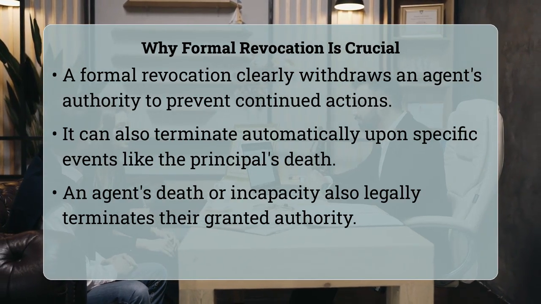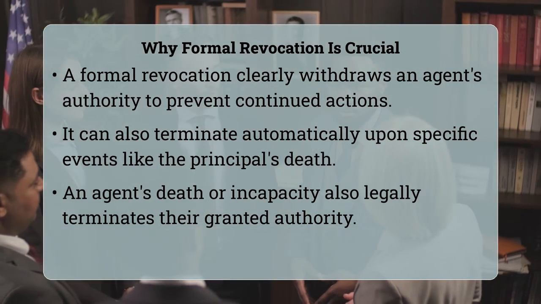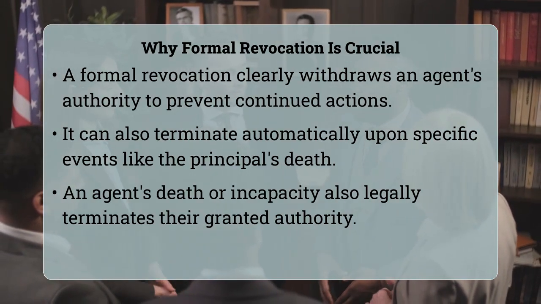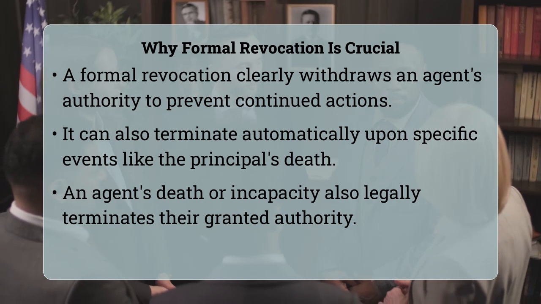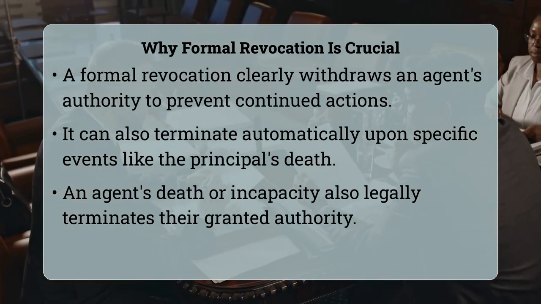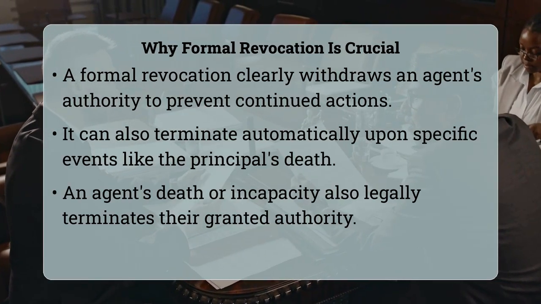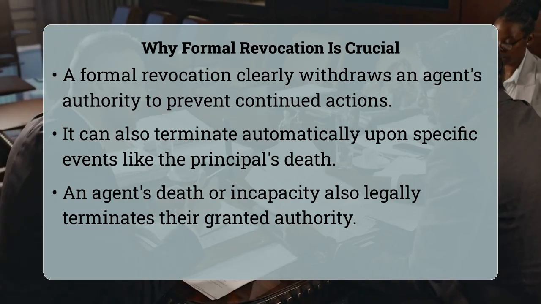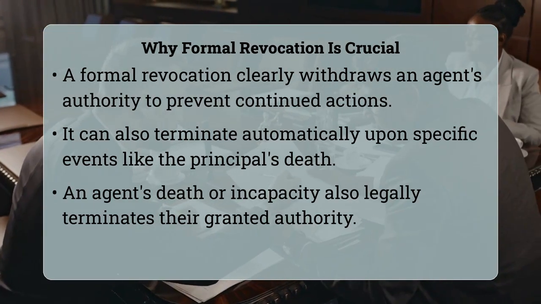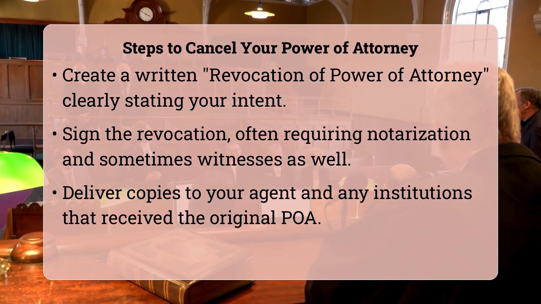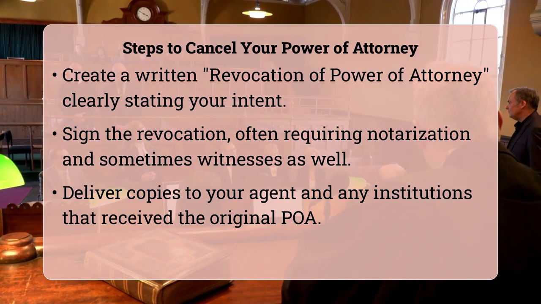the agent's current authority. To effectively cancel a power of attorney, you should first draft a document specifically titled Revocation of Power of Attorney. This document must clearly state your intention to revoke the previous power of attorney, identifying it by date and the names of the principal and agent. Next, you must sign this revocation document, and in many states, it needs to be notarized. Some states might even require witnesses.